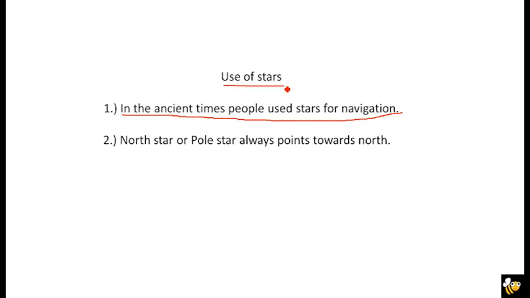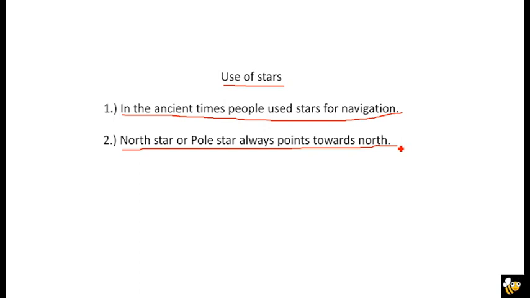The second point is that the north star or pole star always points towards the north. This is the star which doesn't change its position; it always points towards the north. Other stars may change their position, but this star stays stable in space. When we look from the earth to the sky, this star is always pointing towards the north.